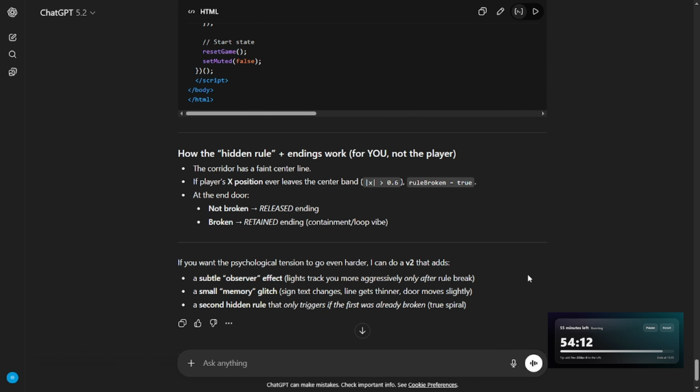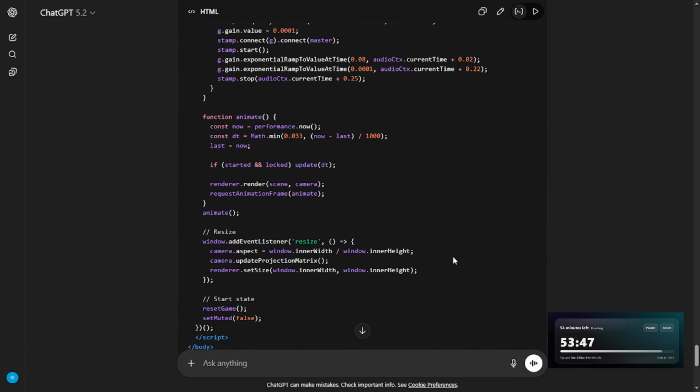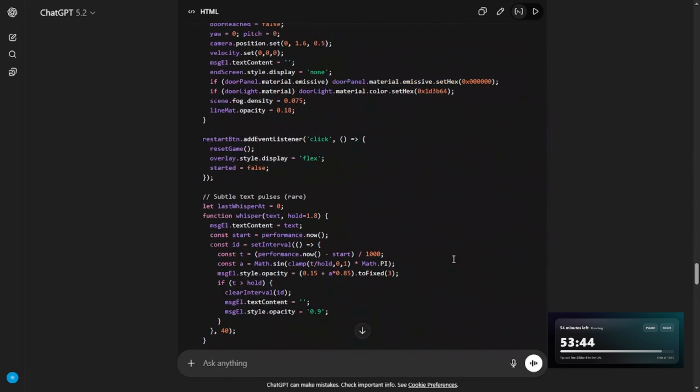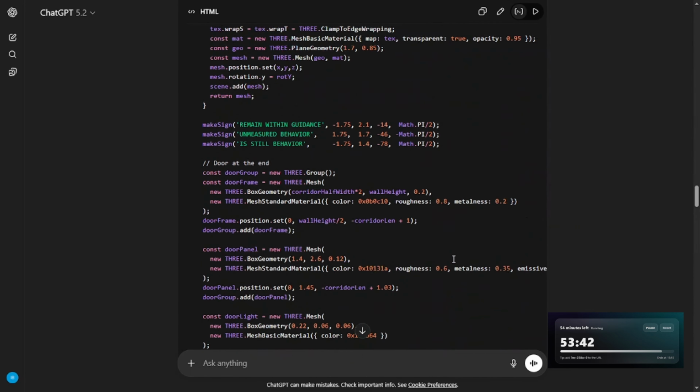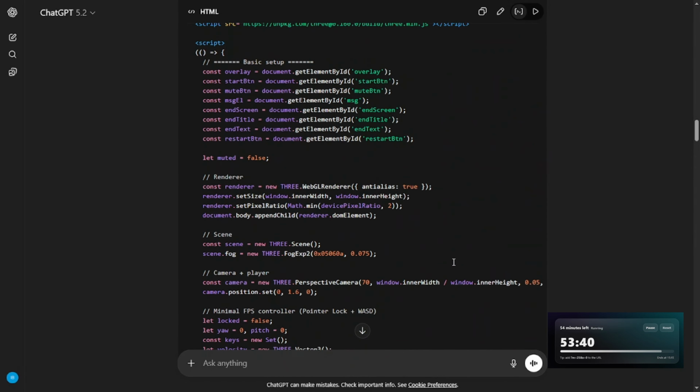Okay, 5 minutes in and we got a first version. Let's see what it gives us. First it tells us how the hidden rule ending works, for me, not the player. The corridor has a faint center line. If the player's X position leaves the center band, rule broken equals true. At the end door, not broken equals release ending, broken equals retained ending. If you want the psychological tension to go even harder, I can do a version 2 that adds a subtle observe effect, a small memory glitch, a second hidden rule that only triggers. Yeah, we can try that, but let's first try this one out.